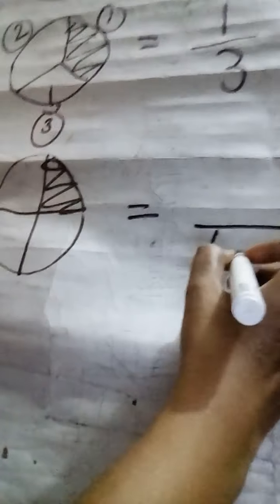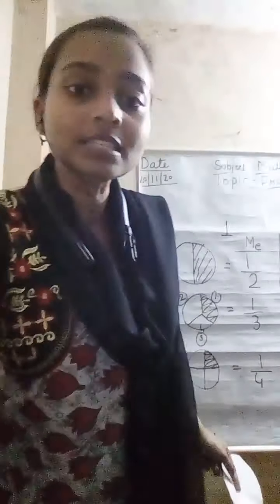Then how do I write my part? कैसे लिखेंगे हम, कितने पार्ट है टोटल कितने पार्ट हो गए, 4th पार्ट, राइट. और कितना पार्ट मेरे पास है, मतलब कितना पार्ट इसमें शेडेड है, 1 पार्ट है, तो 1/4 part I am having, right children. So this is about the circle, means this is the fraction of the circle, right.